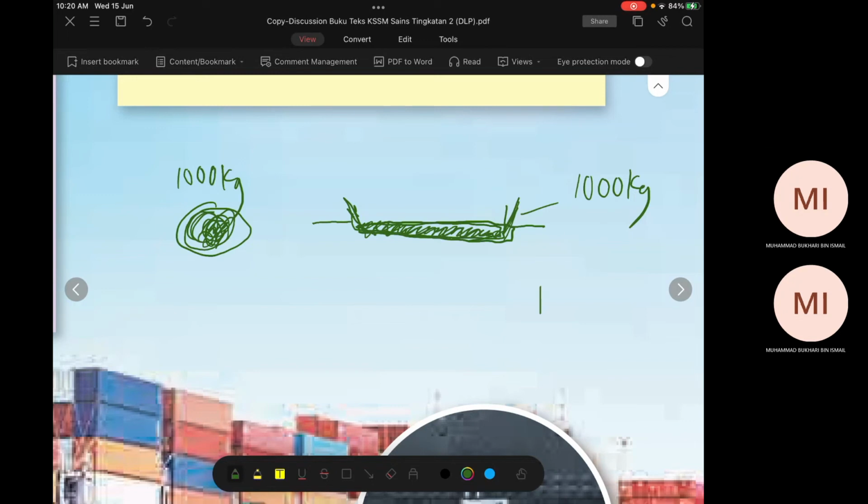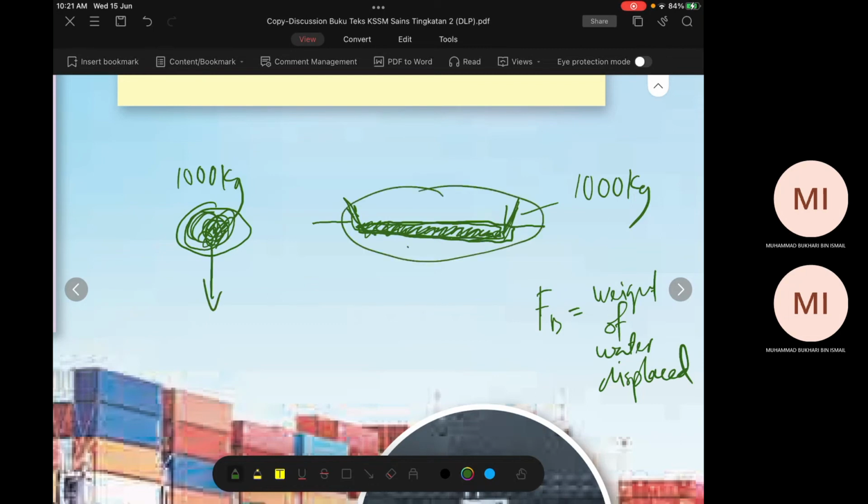Jadi buoyant force FB is equal to weight of water displaced. Ini awak belajar form 4, tapi saya explain sikit je. Sebab itulah yang ni float, yang ni sink. Sebab weight force dia lebih besar. Dia displace lebih banyak air. Any kind of fluid, including air.